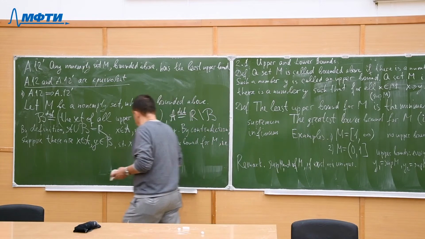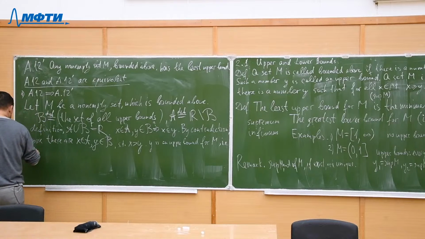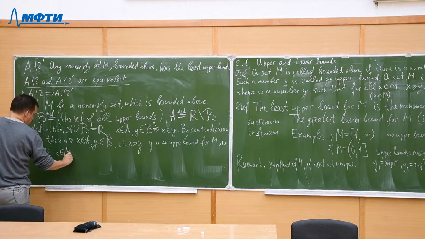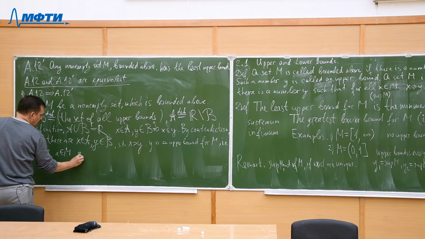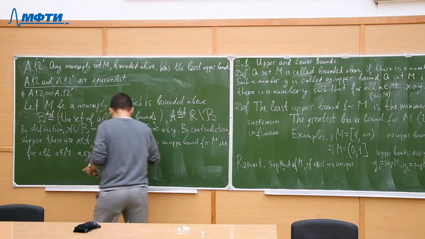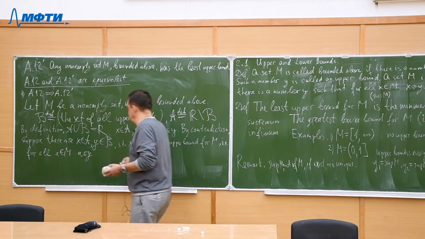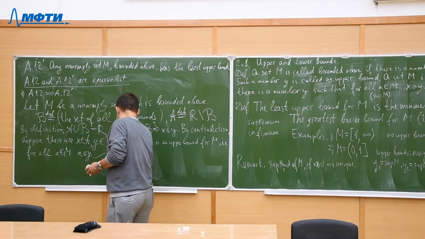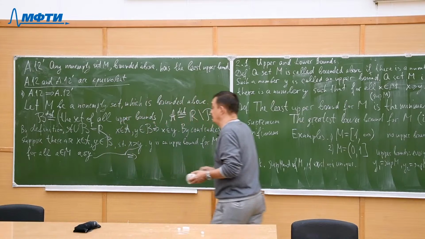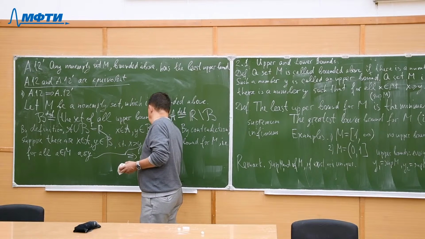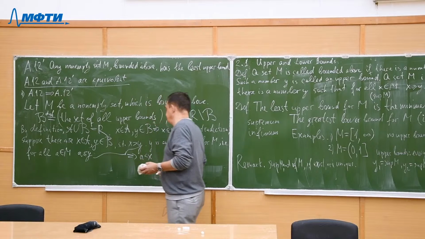And it means that for all a in M, a is less or equal than y, and x is greater than y. Hence those two inequalities together imply a less than x.